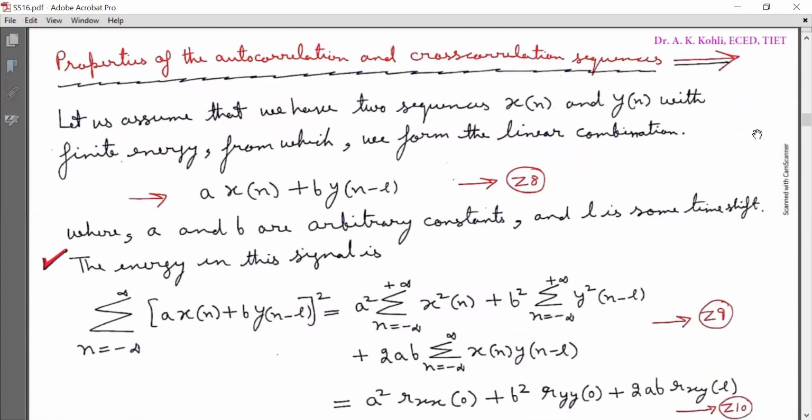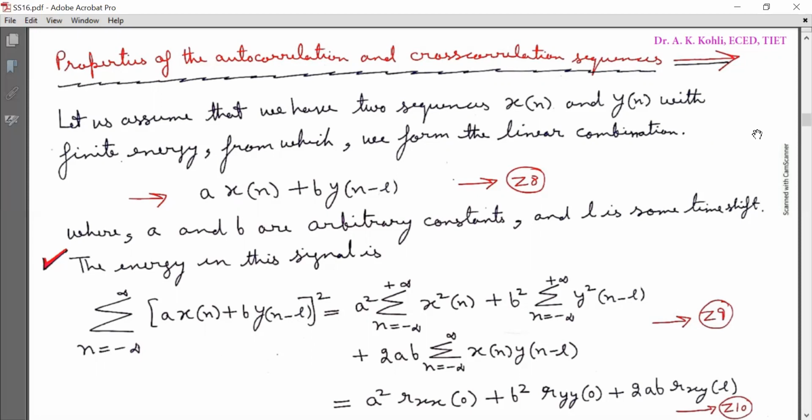Now I'm going to discuss the properties of autocorrelation and cross correlation sequences. Let us assume that we have two sequences x[n] and y[n] with finite energy, from which we form a linear combination, that is a x[n] plus b y[n minus l]. Mark it as equation Z8, as shown on the screen, where a and b are arbitrary constants and l is some time shift.